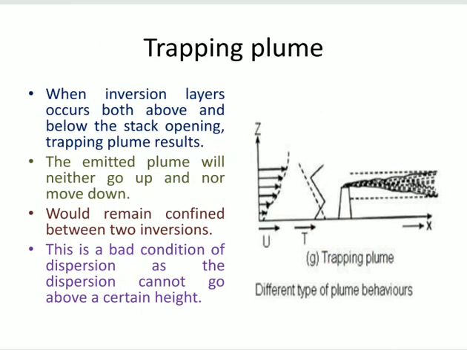Next one is the trapping plume. If the pollutants are emitted into the atmosphere just above the inversion layer, that is called lofting. And if the pollutants are emitted just below the inversion layer, that is called fumigating. If the pollutants are emitted in between two inversions, that is called a trapping plume. When inversion layers occur both above and below the stack opening, a trapping plume results. The emitted plume will neither go up nor move down. This trapping plume would remain confined between two inversions. This is a bad condition of dispersion, as the dispersion cannot go above a certain height.